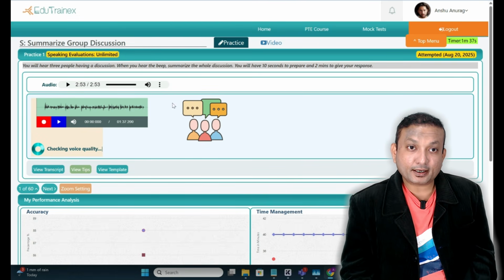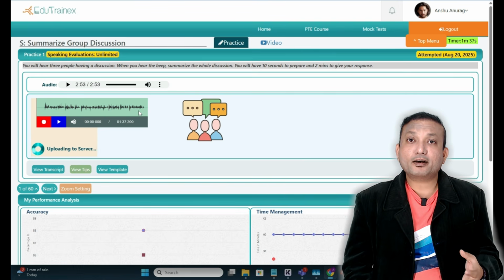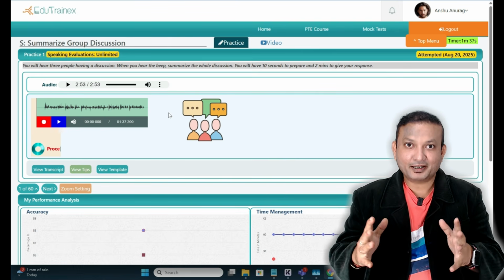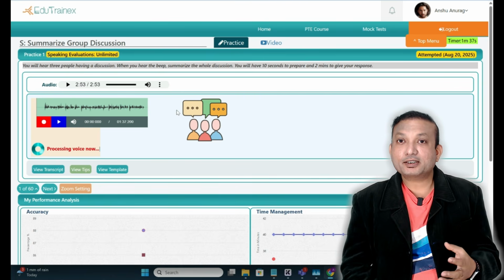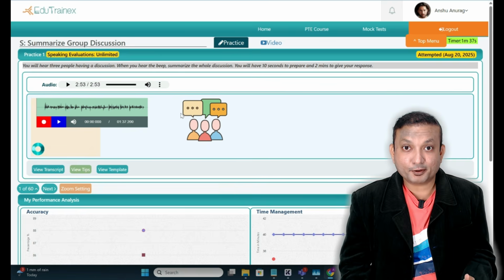I lost some of the time in the middle, in the beginning, but as you can see, the remaining part of the graph is very, very constant, very smooth, coherent, what I meant to say. So once I get a response, definitely I will get a very good score with this kind of response.